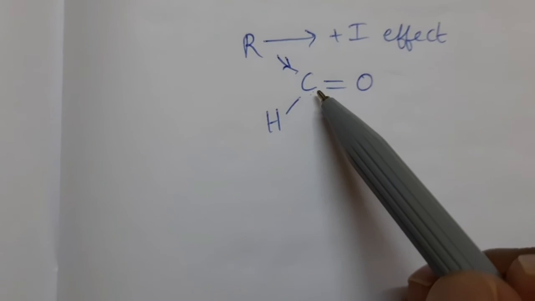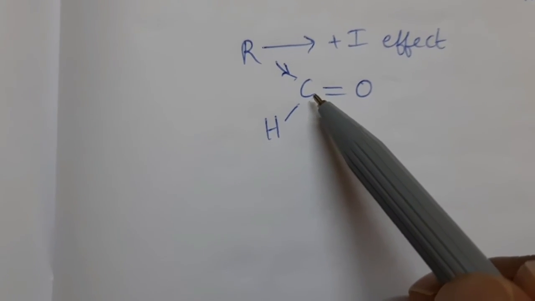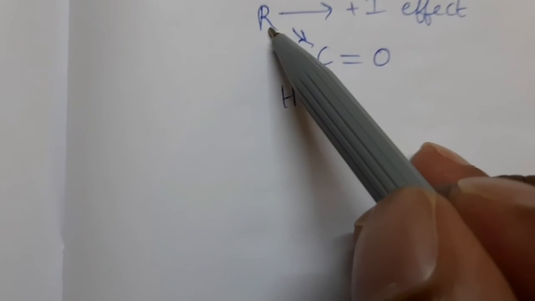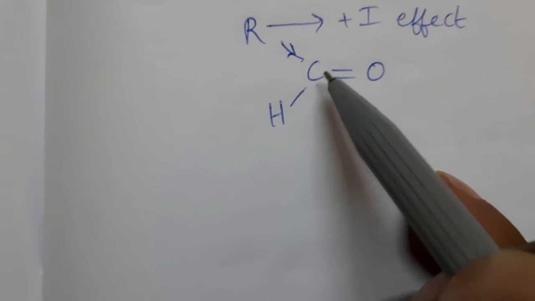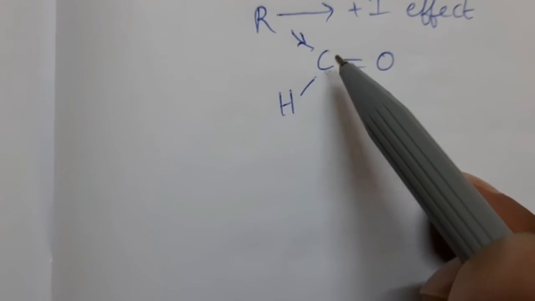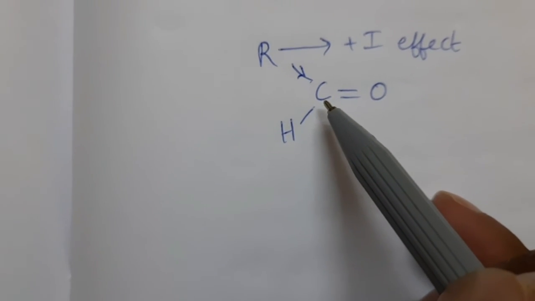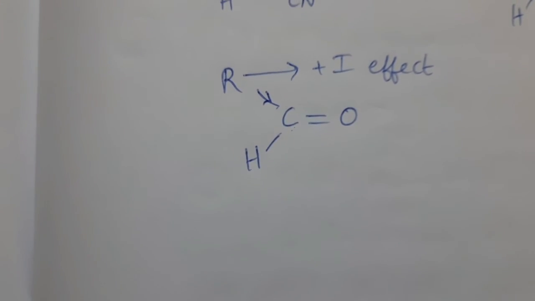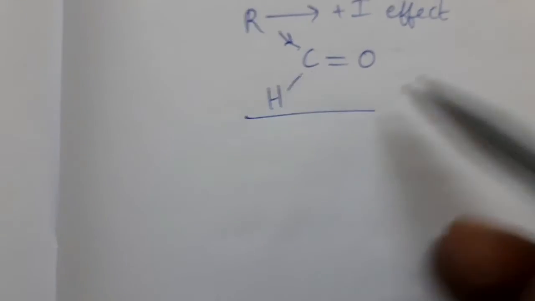On this carbon atom, if more magnitude of positive charge is developed, then nucleophile attack takes place fast. Here, this alkyl group increases electron density on this positively charged carbon atom. When more alkyl groups are attached to this carbon atom, the magnitude of positive charge is decreased, so nucleophilic addition takes place slowly. This is in case of aldehydes.